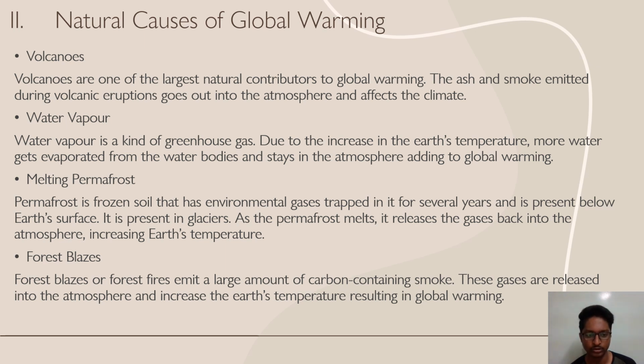Melting permafrost. Permafrost is a frozen soil that has environmental gases trapped in it for several years and is present below the Earth's surface. It is present in glaciers. As the permafrost melts, it releases the gases back into the atmosphere, increasing Earth's temperature.